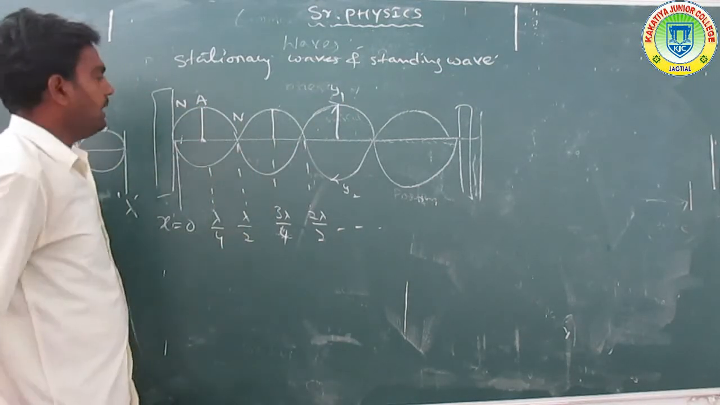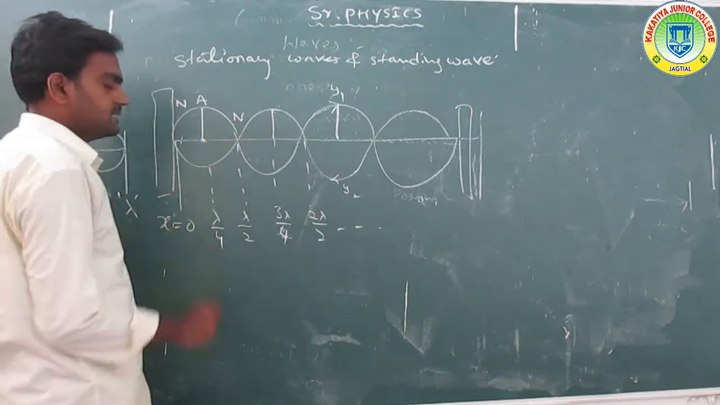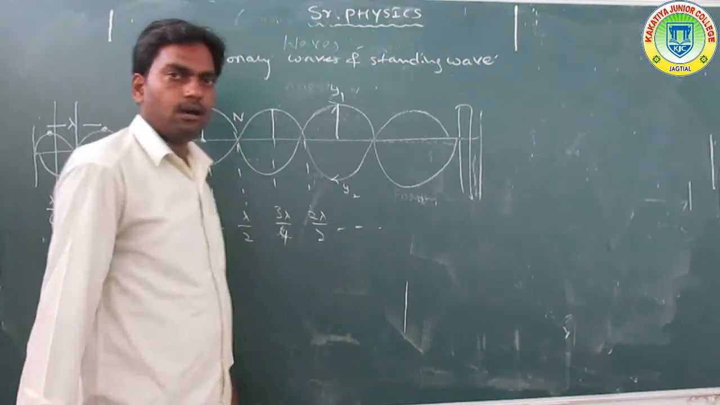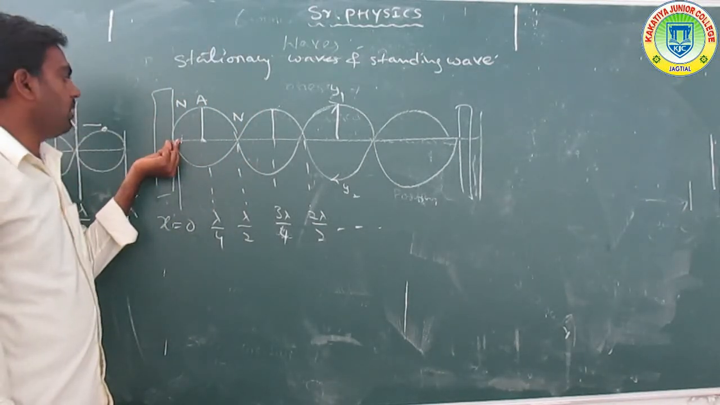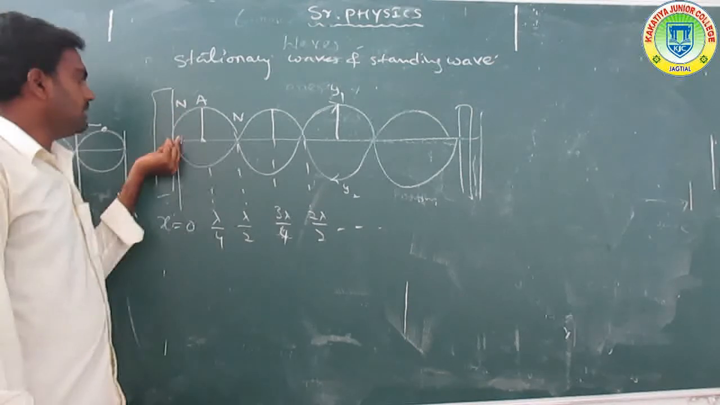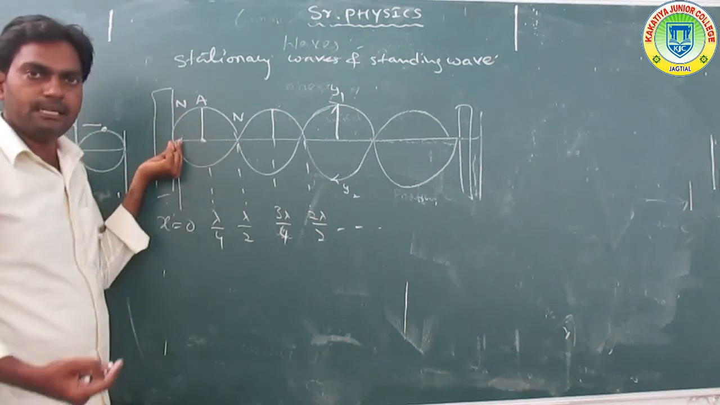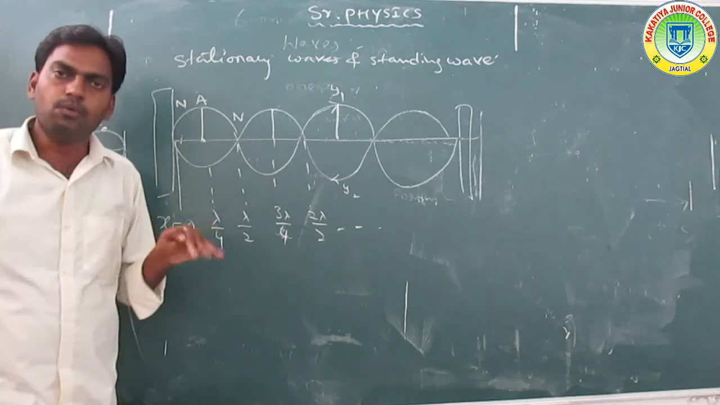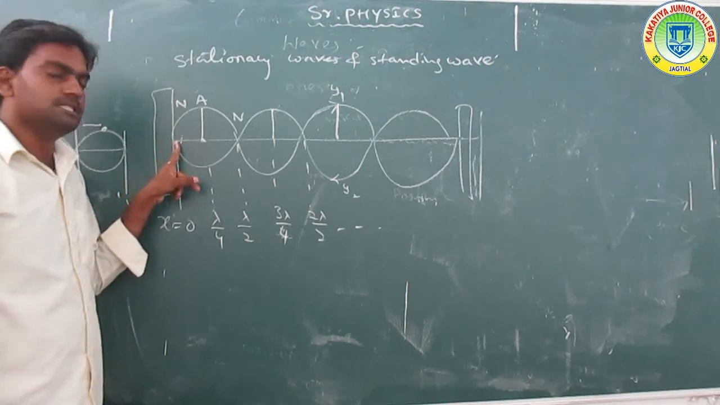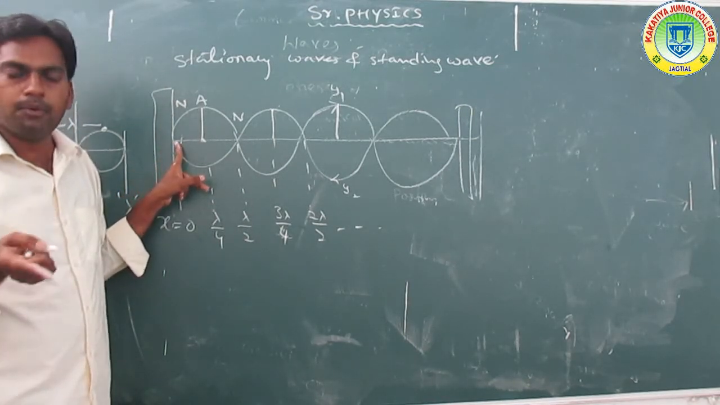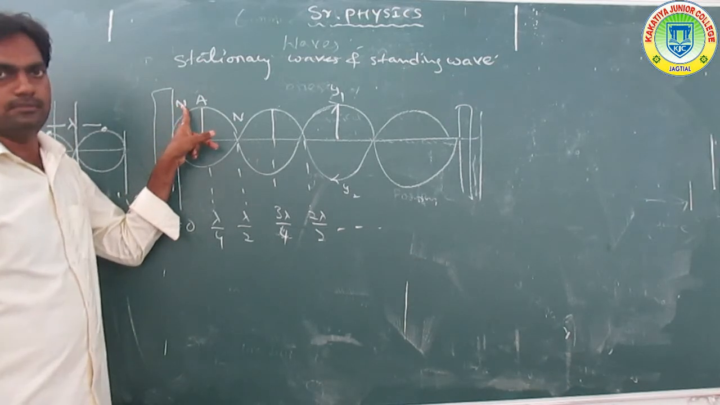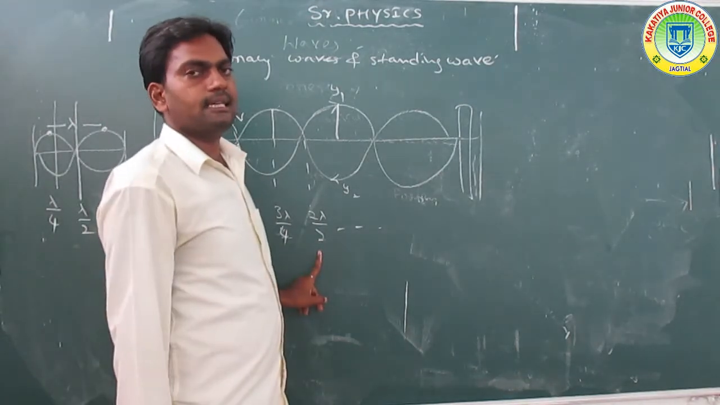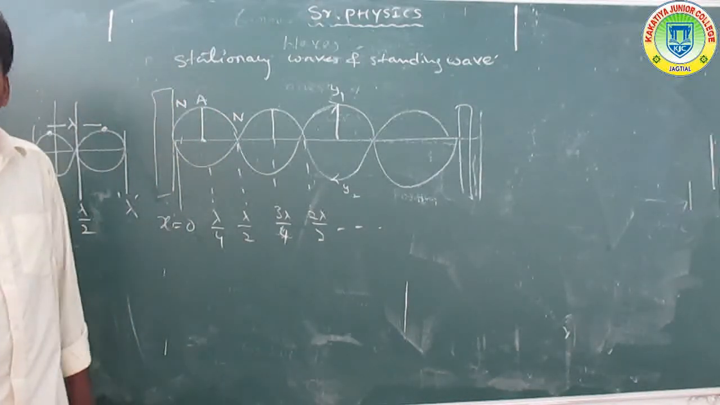The others are nodes. What are nodes? Nodes are at 0, lambda by 2, 2 lambda by 2, etc. Those positions are called nodes, where the displacement is 0. So a node is where the position or displacement is minimum, that is 0. Observe in the diagram: 0, lambda by 2, 2 lambda by 2, etc. are called nodes.